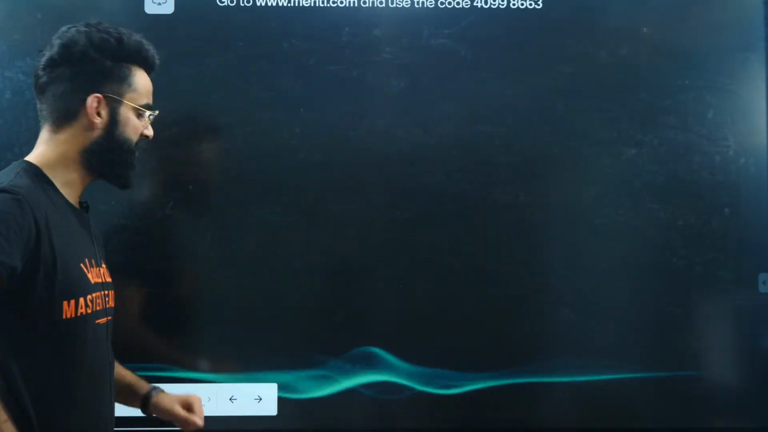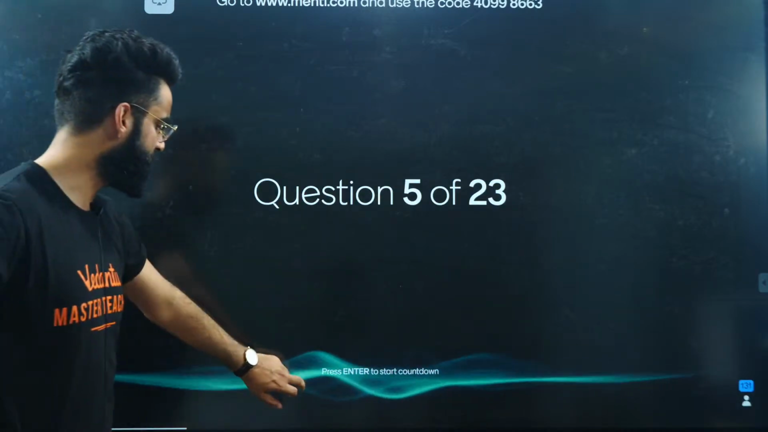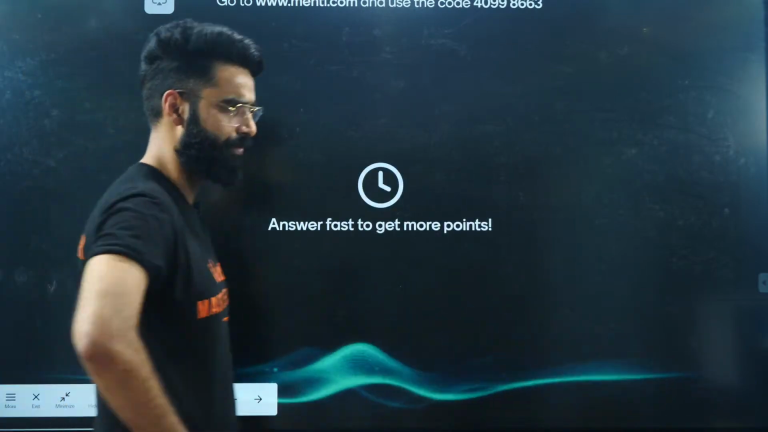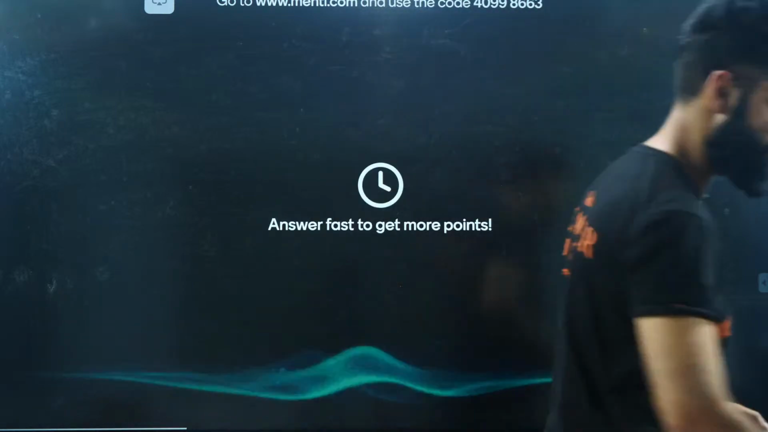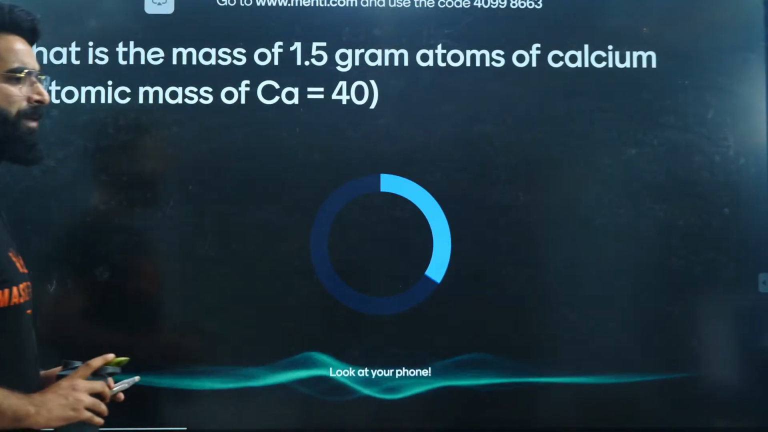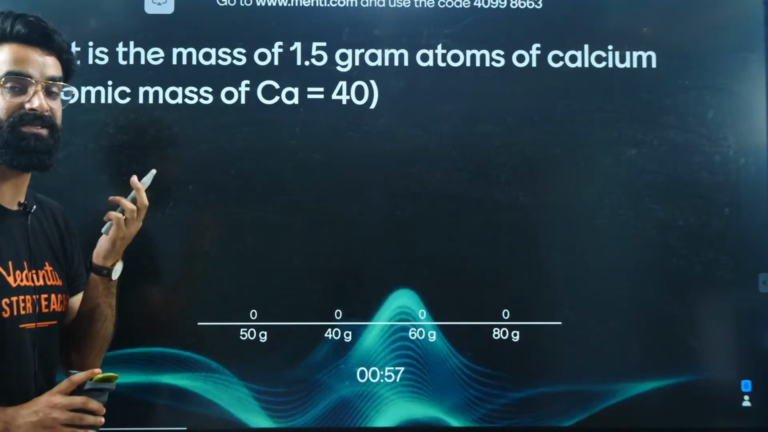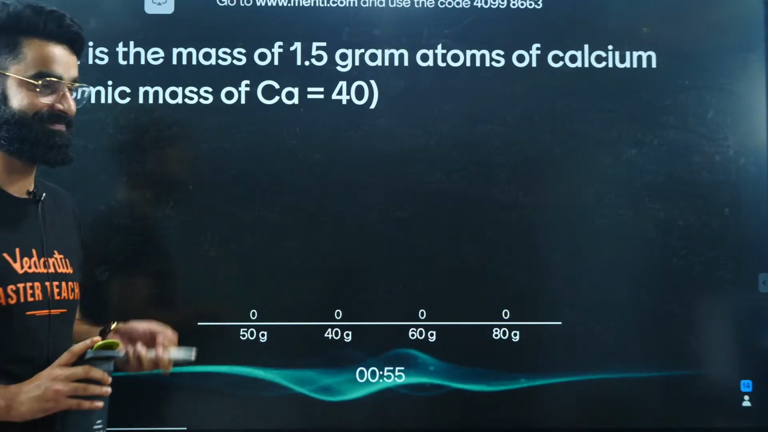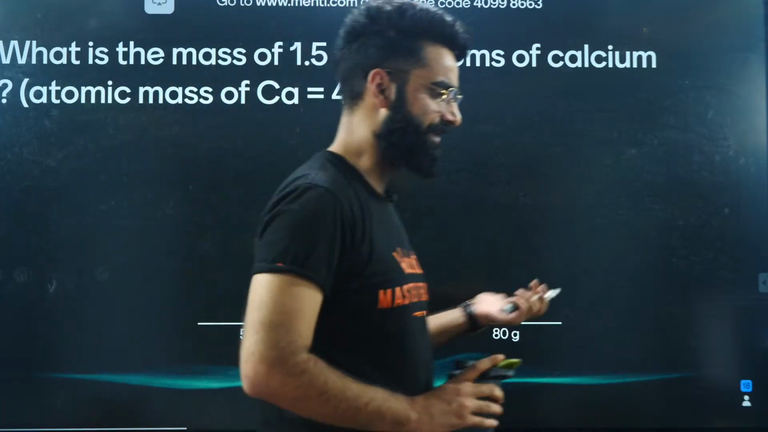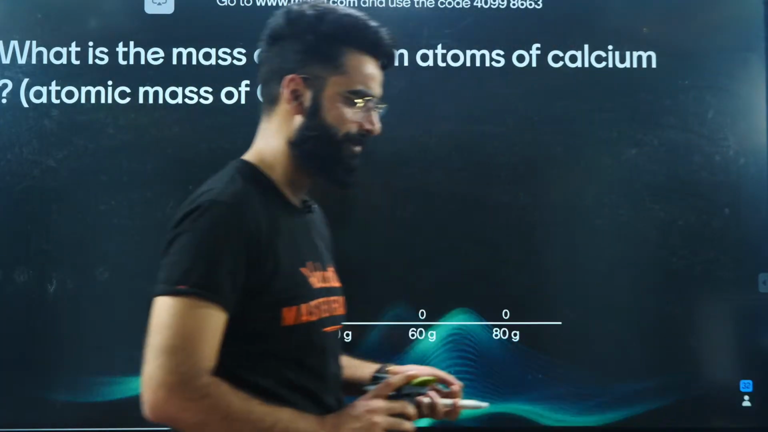Moving on to one more question. I'm starting the countdown in 3, 2, 1, and now. This is the 5th question, people, and I want you guys to give it a try properly. A very simple question, yes? What is the mass of 1.5 gram atoms of calcium? People, gram atoms means moles. I gave you the hint as well. And the countdown has started, right? You have got 50 seconds to answer this one. A very simple and basic question again.